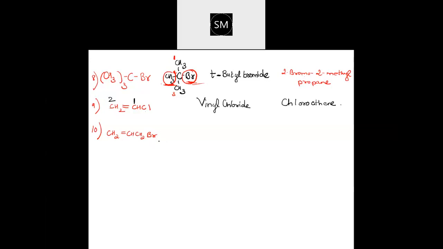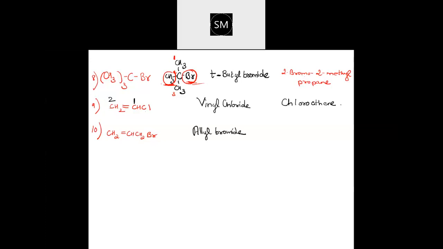10th one. Quickly. 10th one you see here. Very good. Halogen is attached to an sp3 carbon. You can see here bromine is attached to an sp3 carbon, which in turn is attached to sp2. So that's allyl. So this is allyl bromide. Allyl bromide.